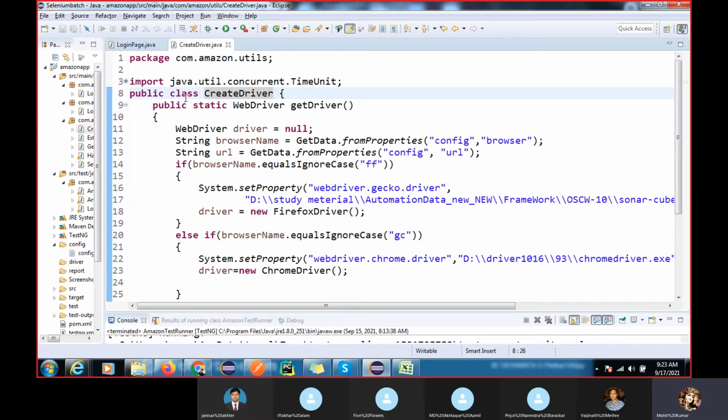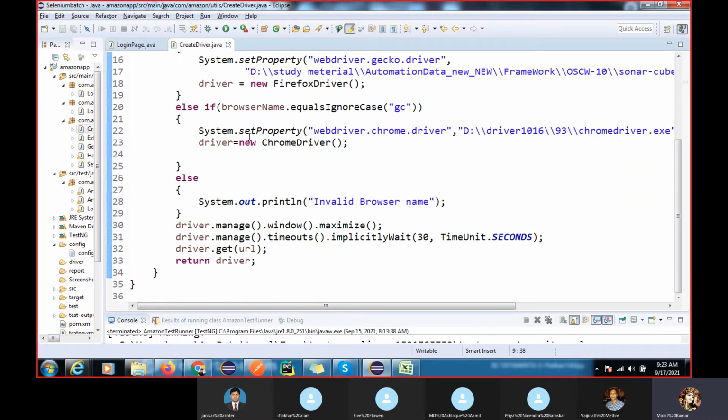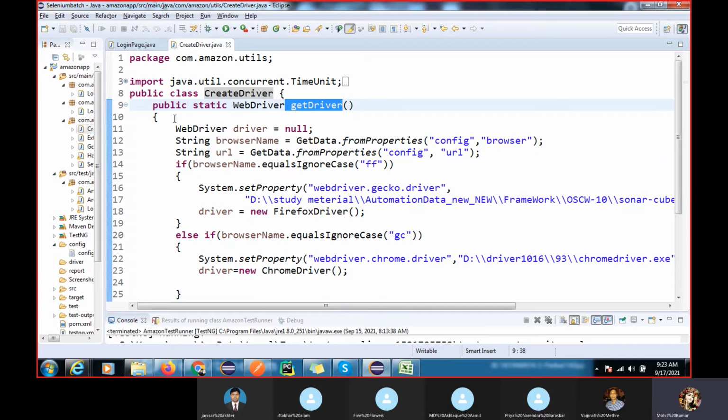We have one class and we have developed one method called get driver, where we will get the driver. What functionality have we developed here? The WebDriver is initialized to null, and here we get data from the properties file.